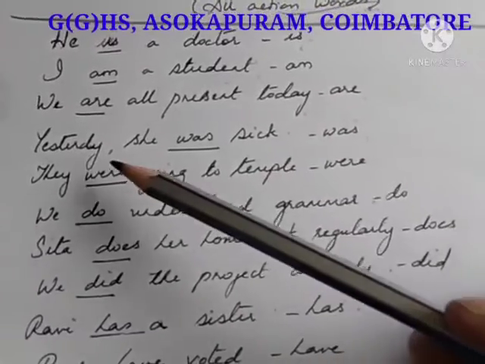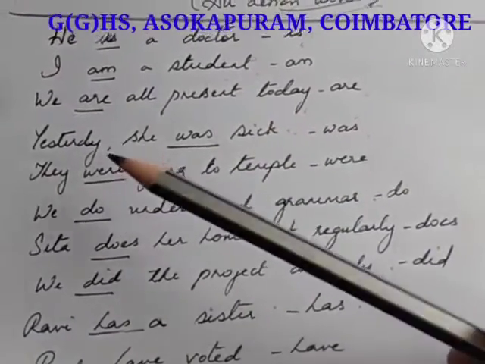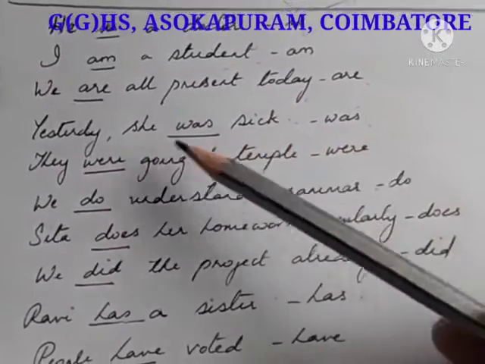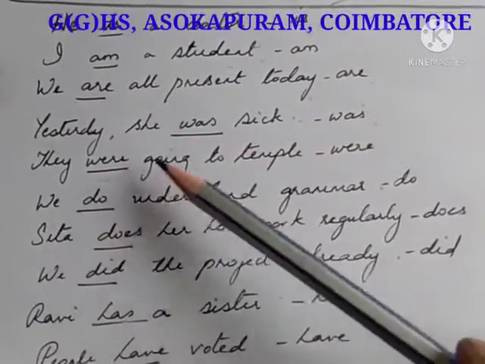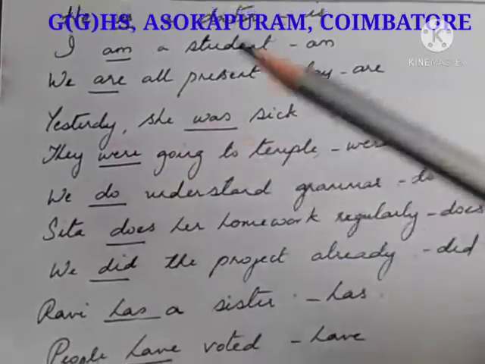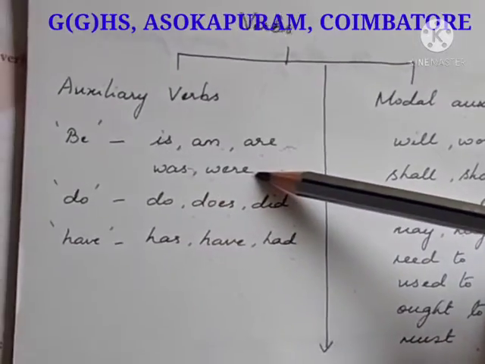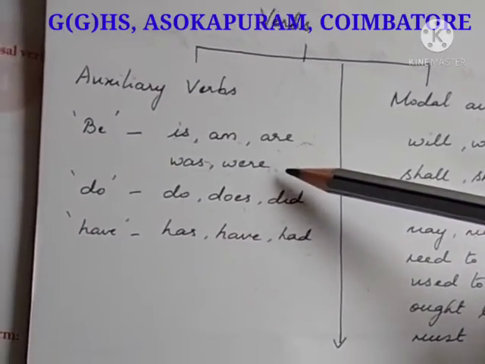Next, was. Yesterday she was sick. So this is used for past tense. You are talking about yesterday, past tense, but the subject is singular. They were going to temple. Subject is plural, but this is past tense. So was is used for singular, were is used for plural in past tense.